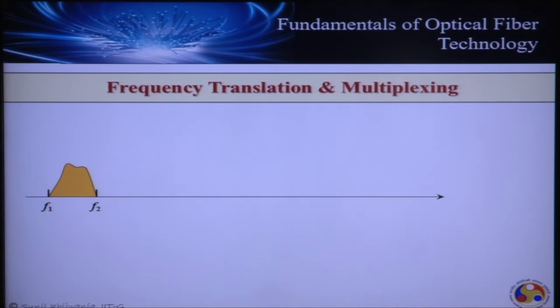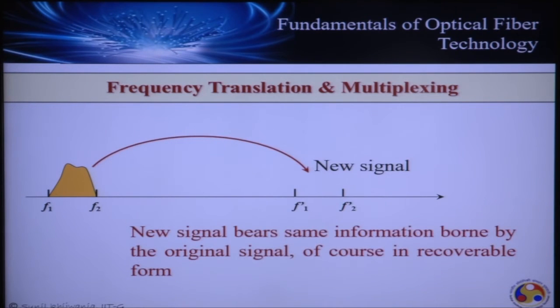Suppose we have a band limited signal which occupies a frequency range from F1 to F2. The frequency translation means replacing this function with a new function which occupies a set of frequencies between F1 prime to F2 prime. Of course, this is a new signal from the previous one. When we translate the signal to this new frequency domain, the new signal must carry the same information as the original signal, in a recoverable form. That is the process of translation: transporting a given signal from its parent frequency domain to another frequency domain so that it carries the information.